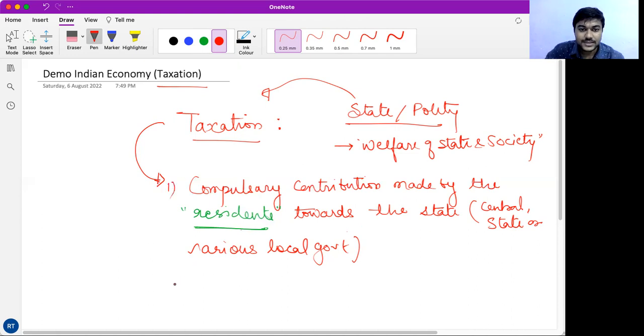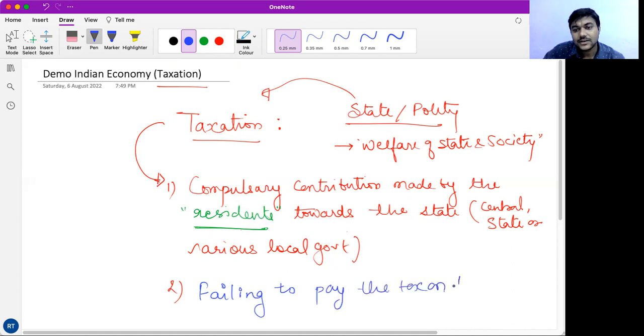So it is a compulsory contribution made by the residents towards the state. Number one. Secondly, if a resident who is liable or eligible to pay tax fails to do so, we must also remember that failing to pay the tax on time may invite penalty or punishment.